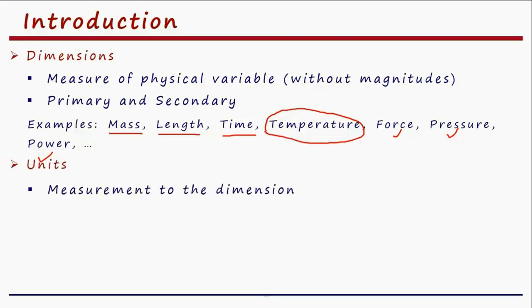Units. Unit is nothing but a measure of the dimension. How will you measure the dimension? If you would like to measure the distance between this point and this point, its magnitude is, let us say, some 2. 2 what? 2 tomatoes or potatoes? Some unit is required, right?